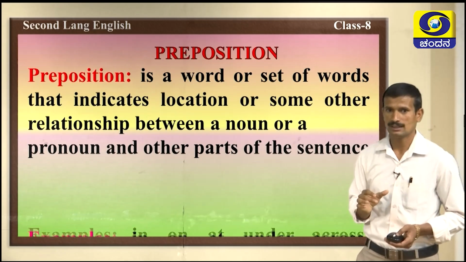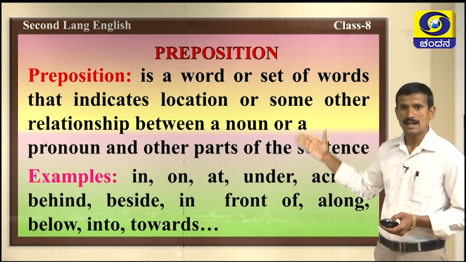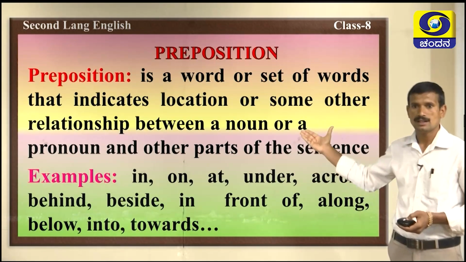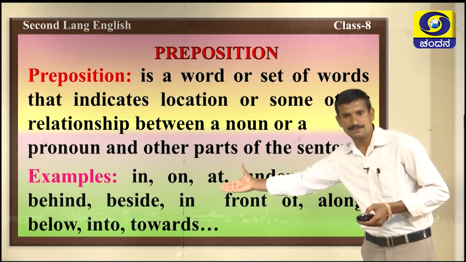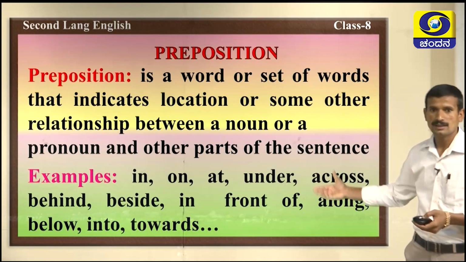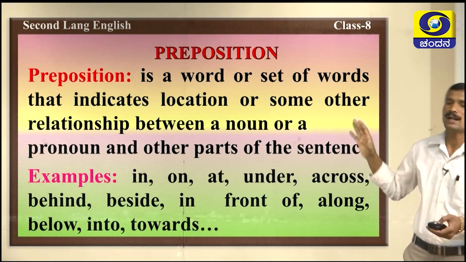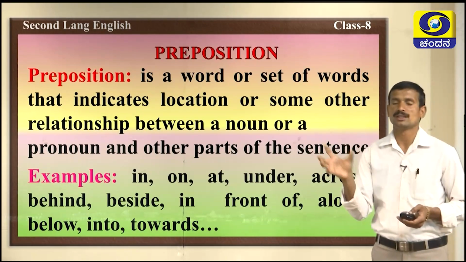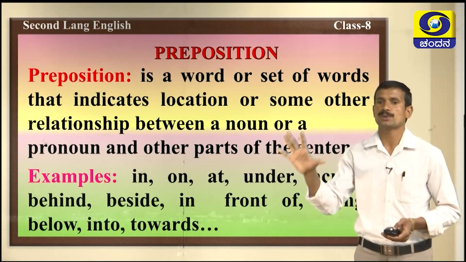For example: in, on, at, under, across, behind, beside, in front of, along, below, into, towards. These are all prepositions.